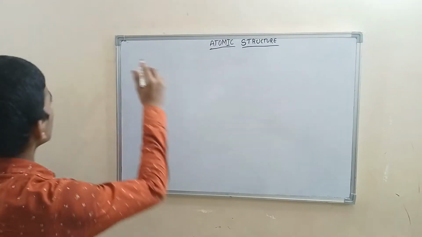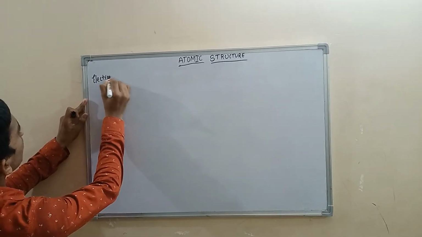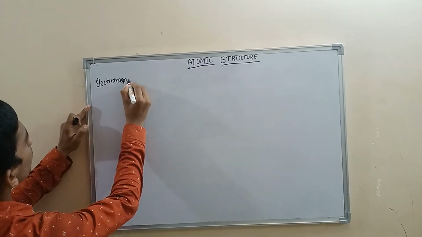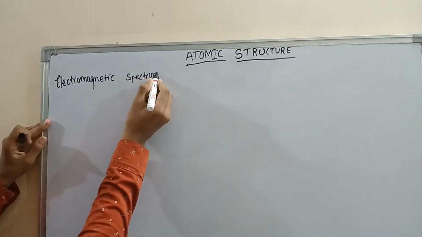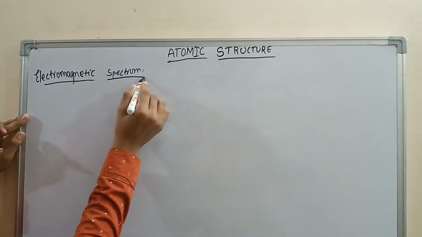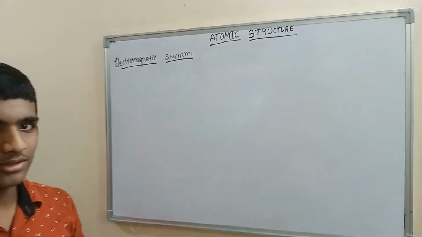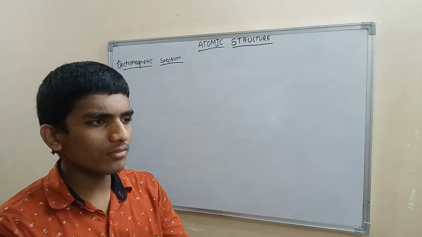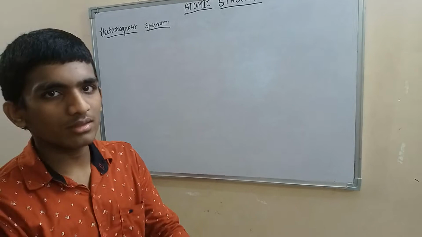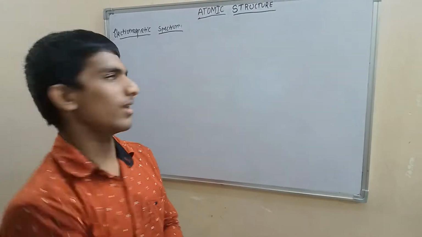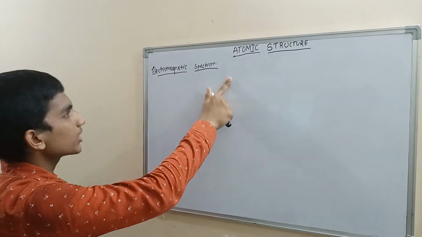Next, after electromagnetic radiation, we are going to discuss electromagnetic... guess what it is? Spectrum. What is the electromagnetic spectrum? In electromagnetic radiations, I have said that they have different wavelengths. Each color has its own wavelength according to Huygens, who gave the wave theory. And from that only we have got the electromagnetic spectrum.